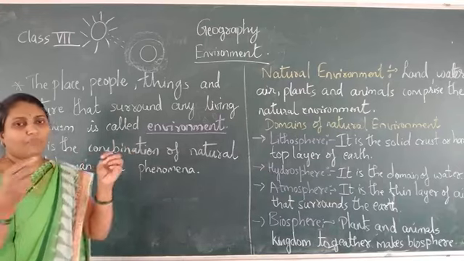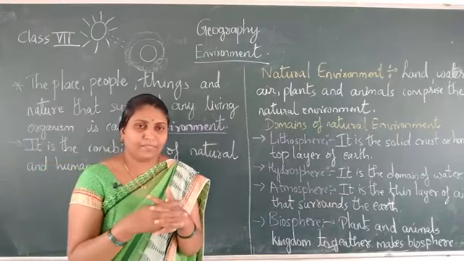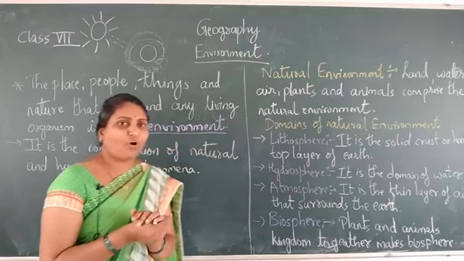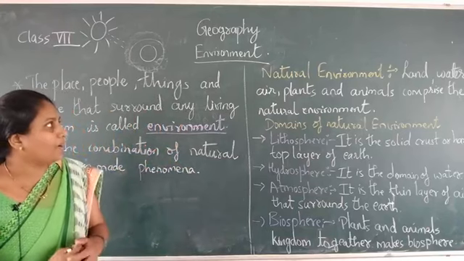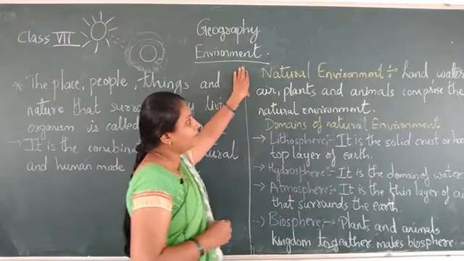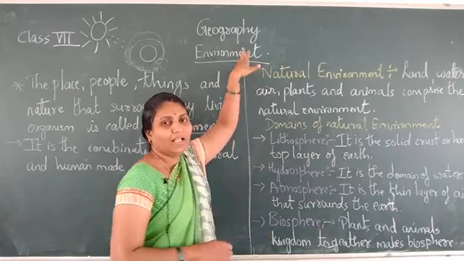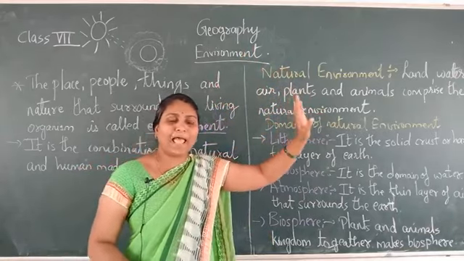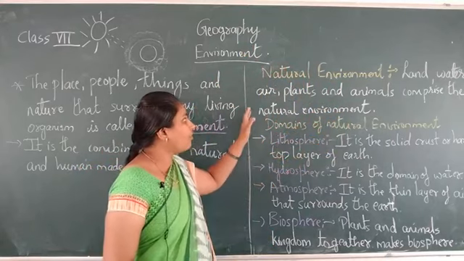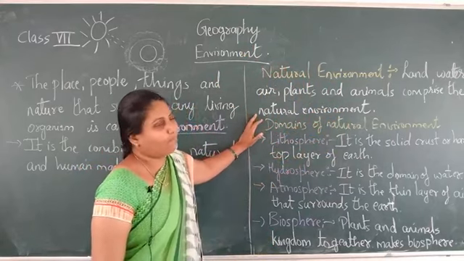About the natural environment: land, water, air, plants and animals all together form the natural environment.